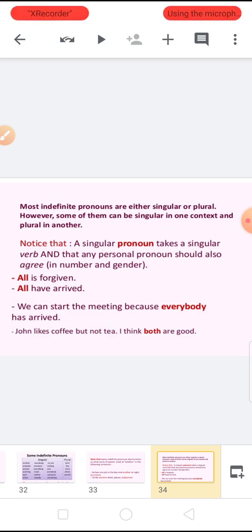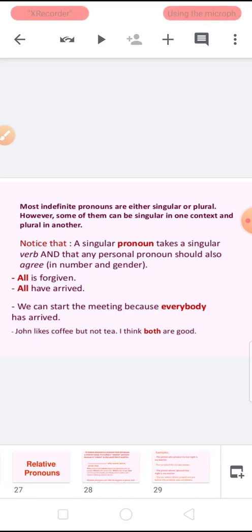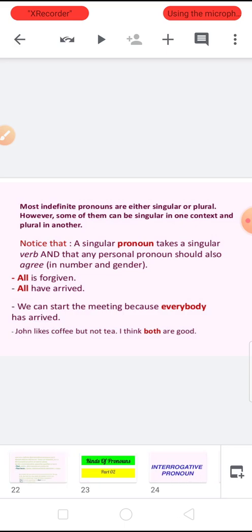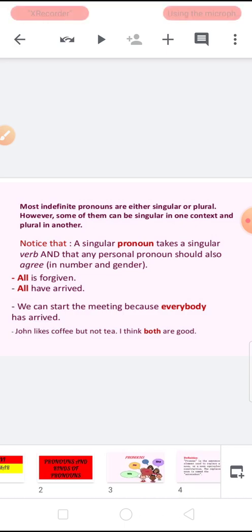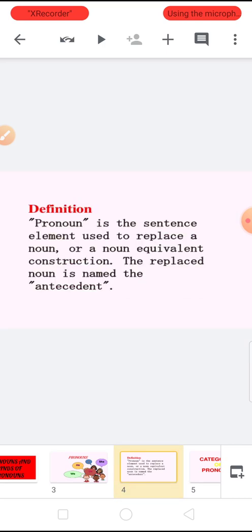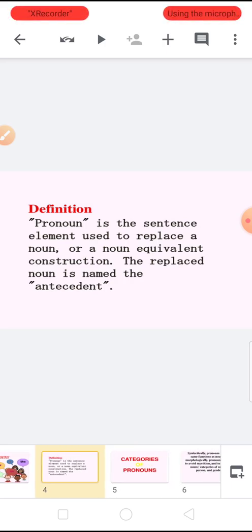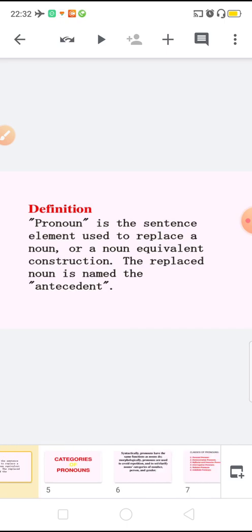Okay students, now we'll do a small recall of the pronoun and the kinds of pronoun. As everybody knows, what is a pronoun? It's just a word which we use in place of a noun. When the noun is repeating again and again, we start writing a pronoun in place of the noun.